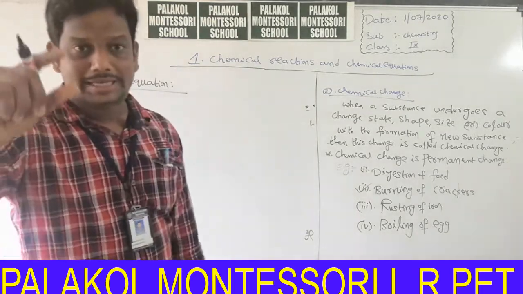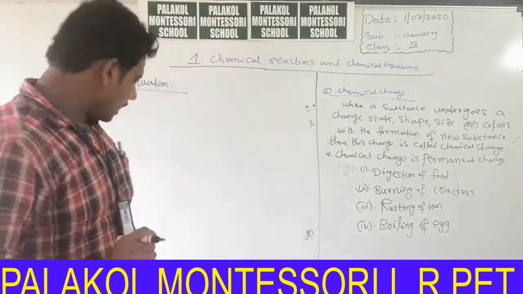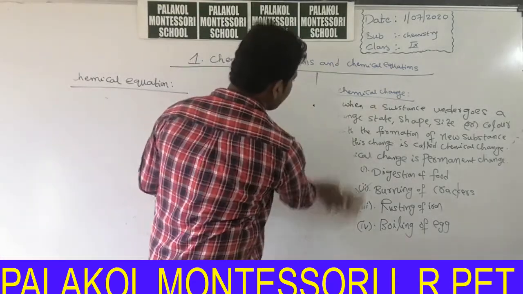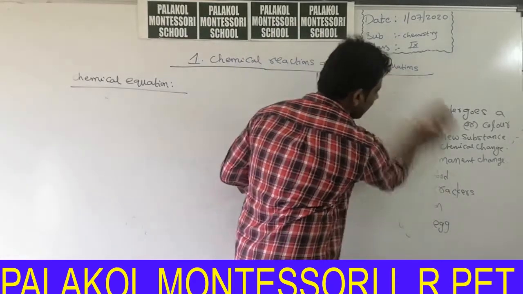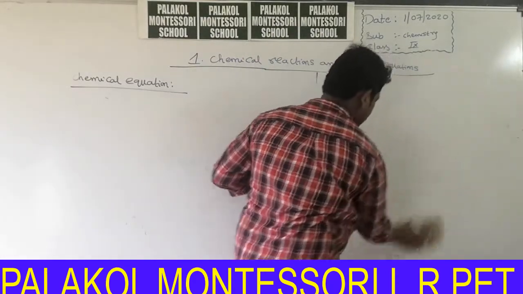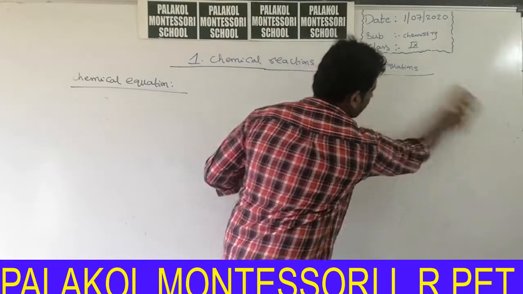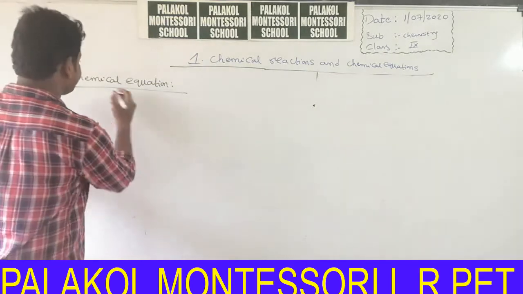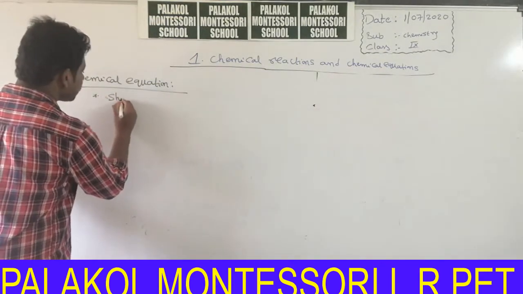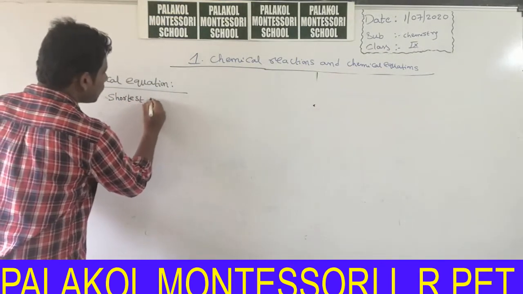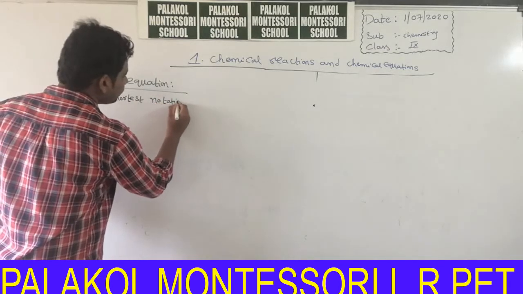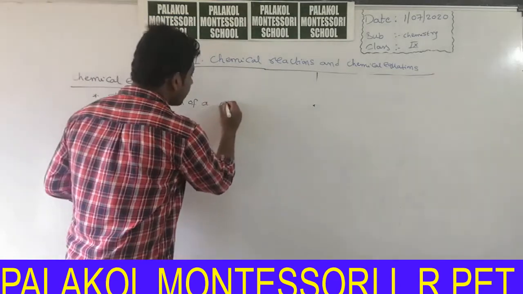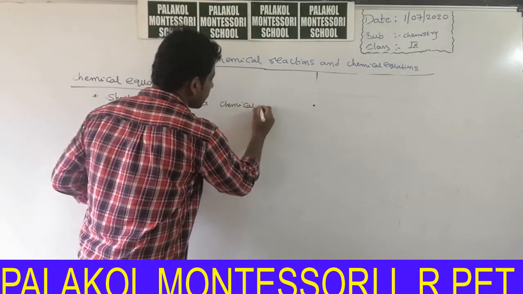Chemical changes and physical changes are the introductory part to this lesson.